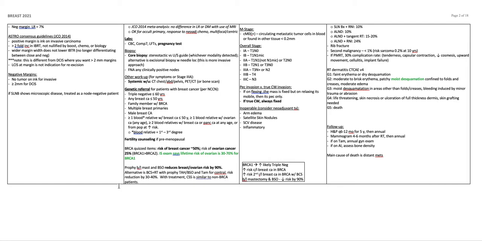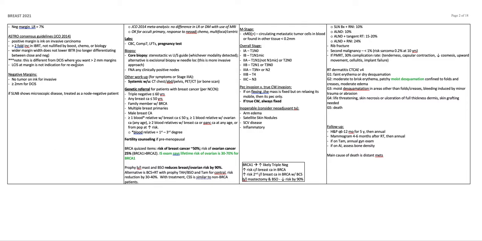The ASTRO consensus guidelines of 2014 say that a positive margin is ink on the invasive carcinoma. There's a greater than twofold increase in ipsilateral breast tumor recurrence, which is not nullified by boost, chemo, or biology with a positive margin. Wider margin width does not lower ipsilateral breast tumor recurrence. We're no longer differentiating between a close and negative margin.